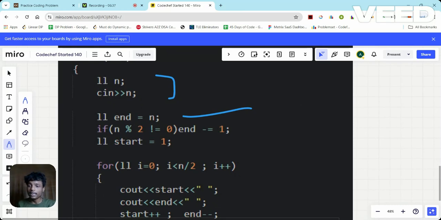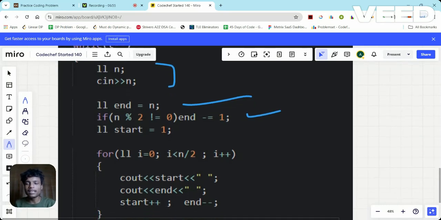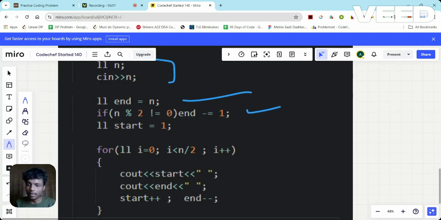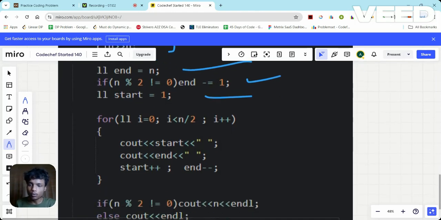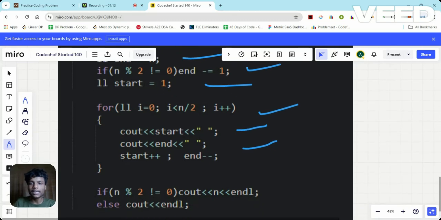Now, what I am doing is, if n is odd, in that case, first I will calculate the subarray permutation for n minus 1. Because n minus 1 will be even and I can easily find this. So when n is odd, I will find the n minus 1 permutation. And after this, I can simply add the last element into it. Now, I will declare a variable start that will start from 1. Now, I will go from 0 to n by 2, and I will print start and end, and after this I'm going to increase the value of start and decrease the value of end until I reach n by 2.